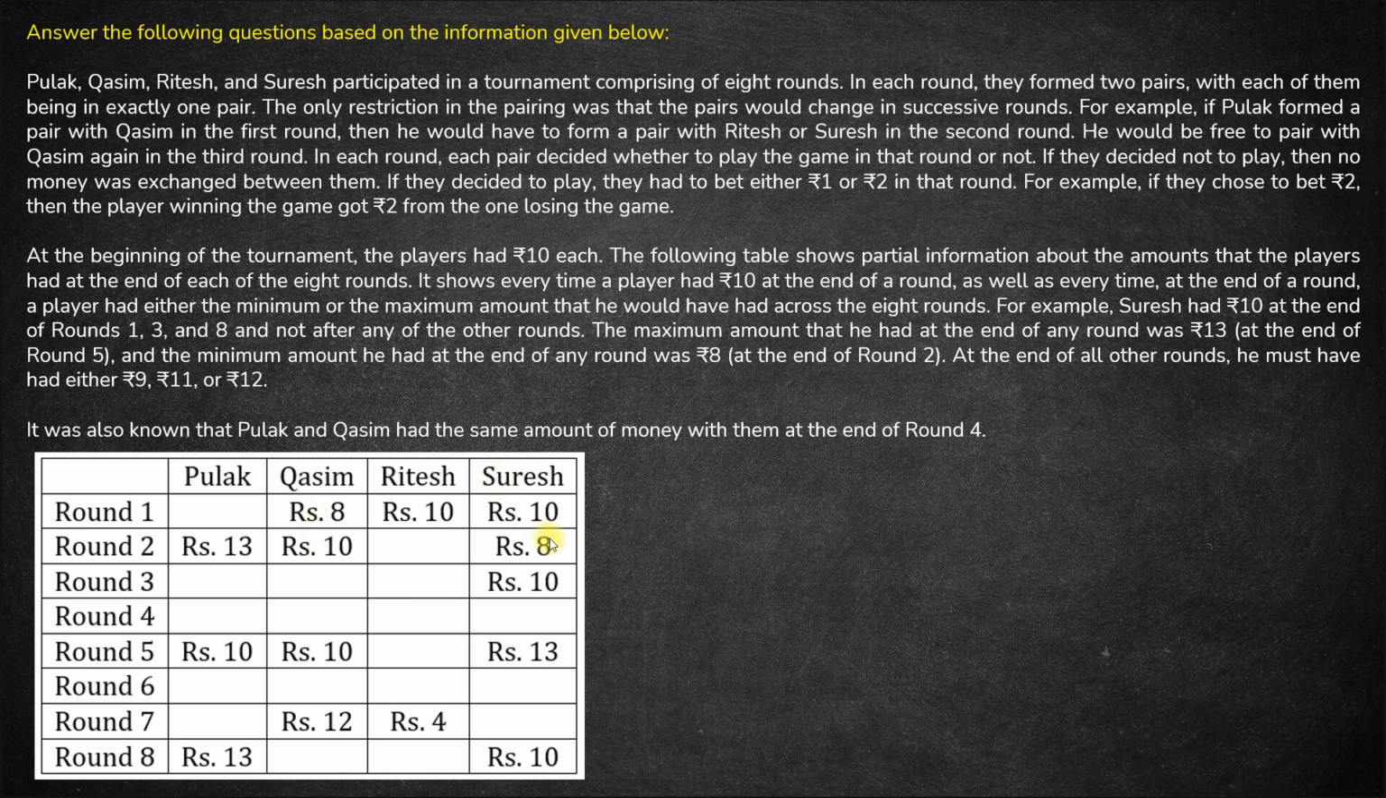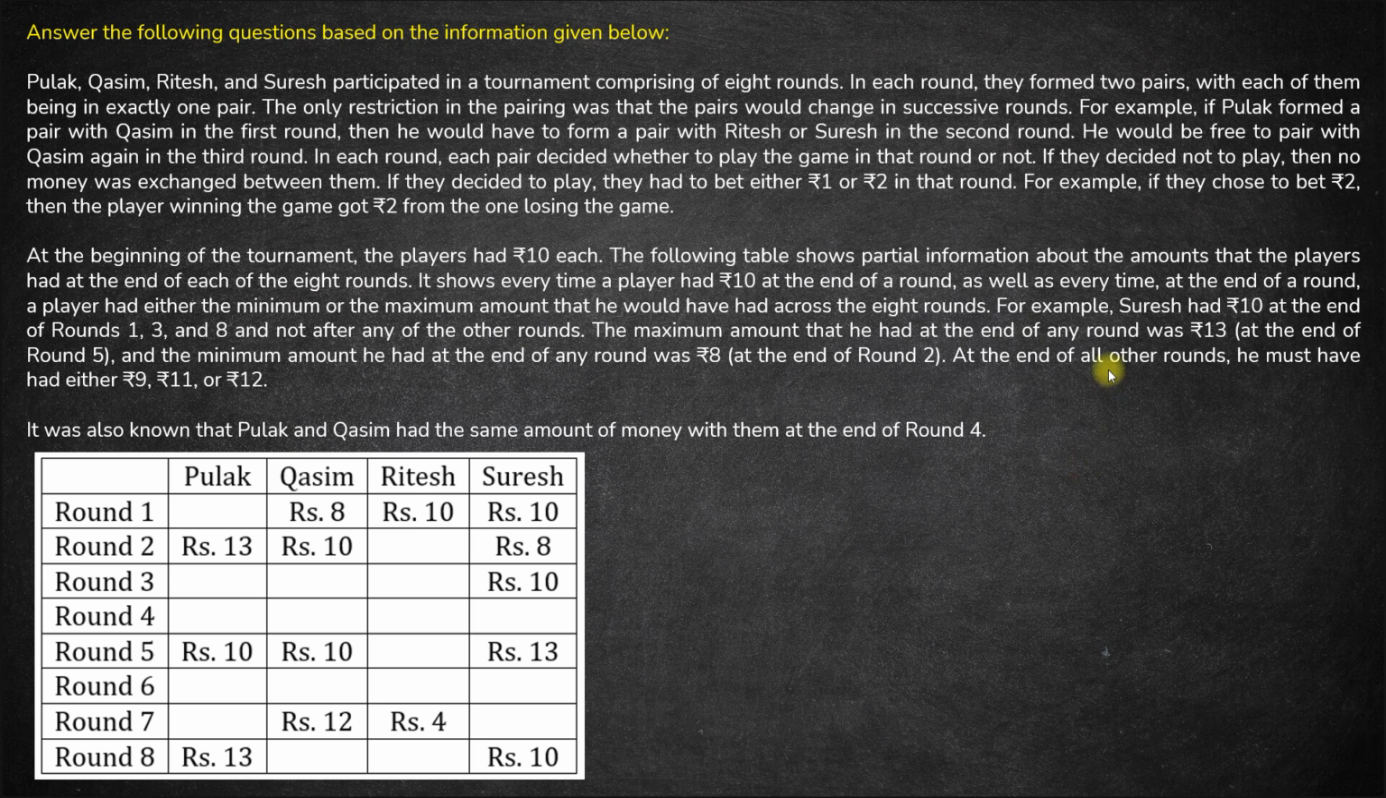For Suresh, the lowest is 8 and that is only once. And the highest is 13, that is only once. For Ritesh, the lowest is 4 once and the highest is 10 once. Okay, so all the 10s, lowest and highest, are mentioned. And 10 can either be the lowest amount for a person, for example Pulak, or 10 can also be the highest amount for a person, for example Ritesh.